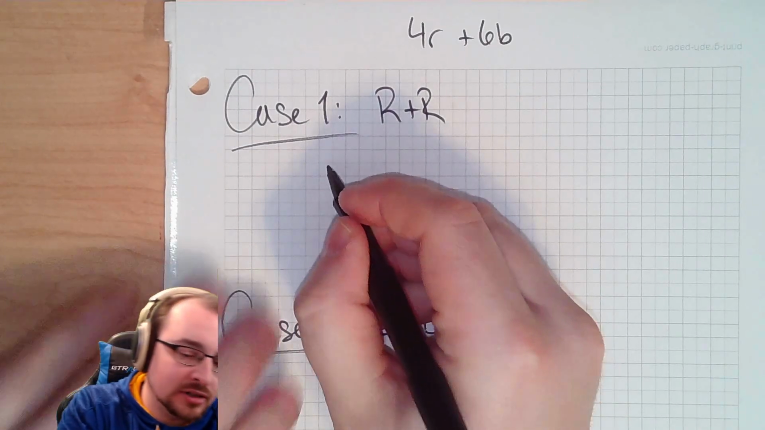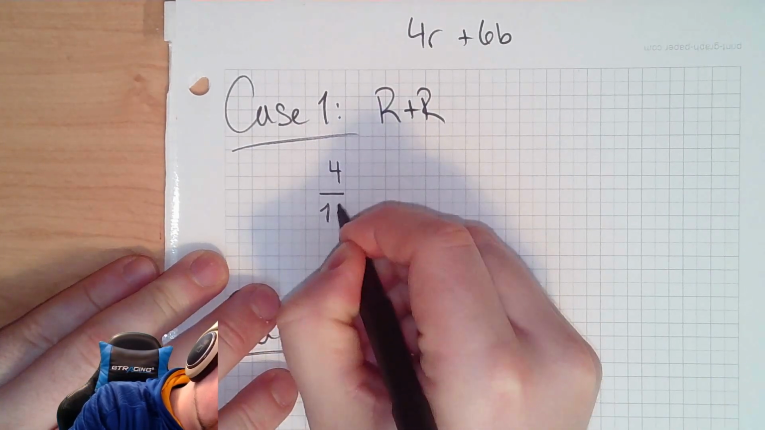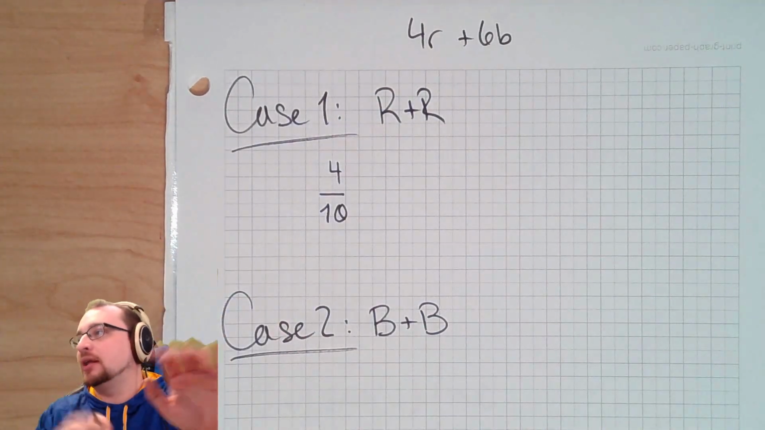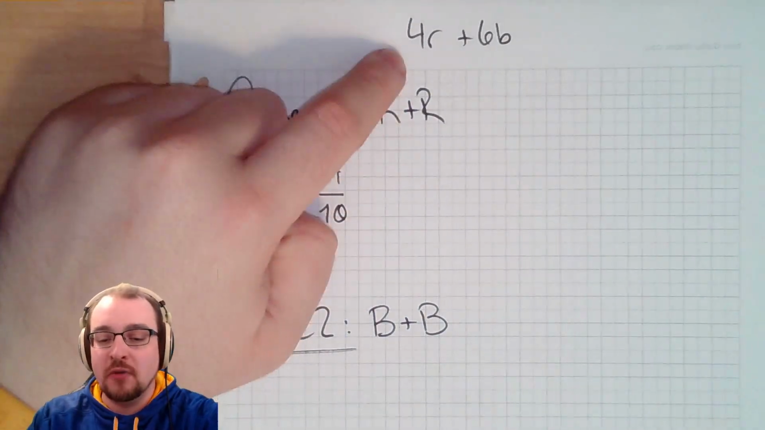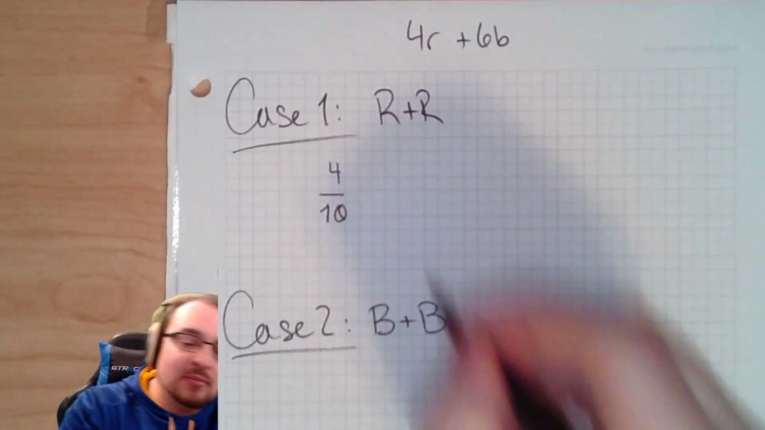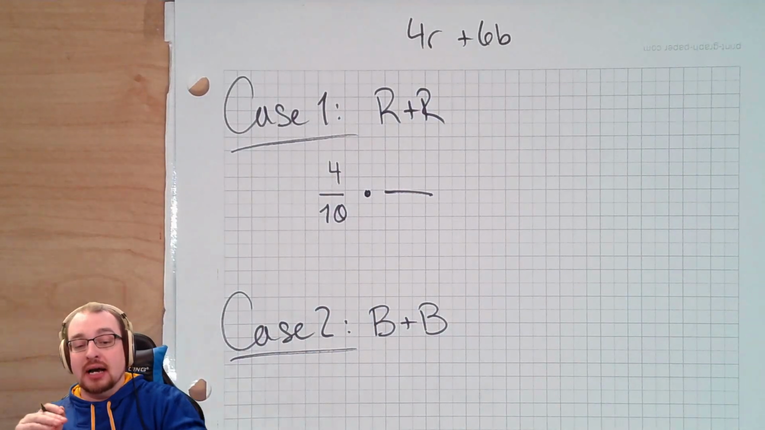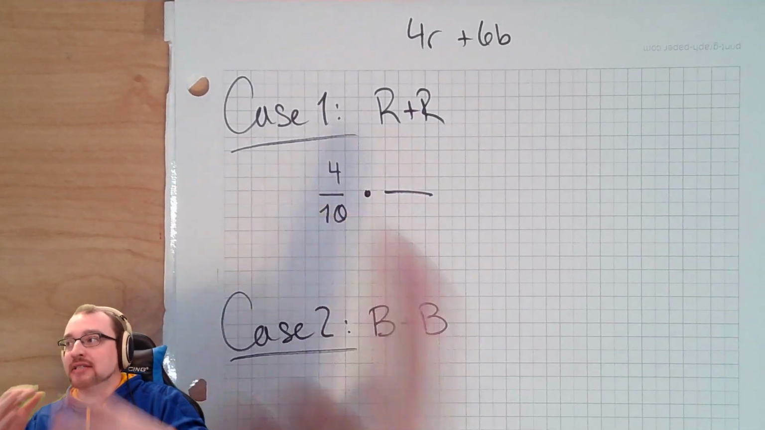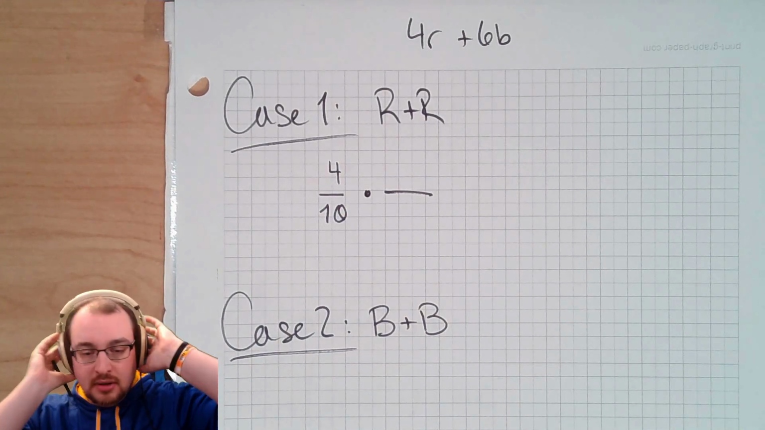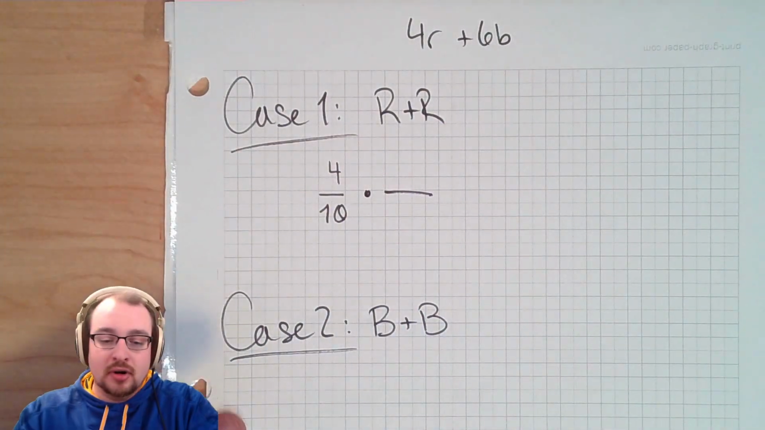4 out of 10? 4 out of 10 all day, right? Which simplifies, but I like 4 out of 10 better. It's clear where you got your numbers, right? 4 out of its possible 10. Then when we draw the second one, for both of them to happen at the same time, we do times, right? Because that's going to shrink the odds of it happening, because it's rare to get 2 reds in a row.